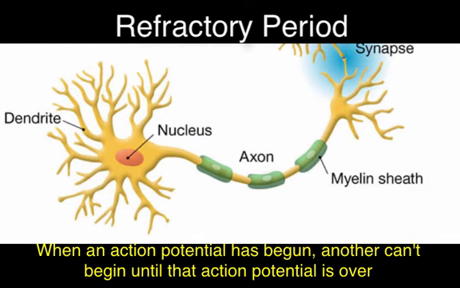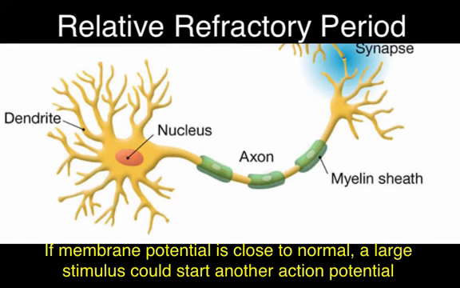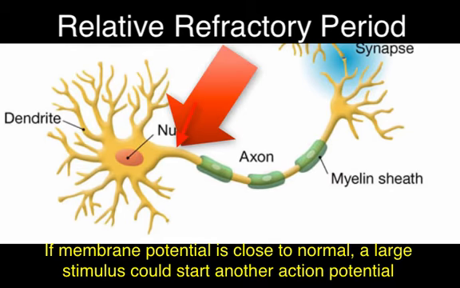Also, when an action potential has begun, another action potential cannot take place at that segment of the membrane until the action potential is over. This is called the refractory period. An absolute refractory period is when the sodium channels are activated and no matter how large a second stimulus is, another action potential would not be possible. A relative refractory period is when the transmembrane potential is close to normal and a very large stimulus could initiate another action potential.